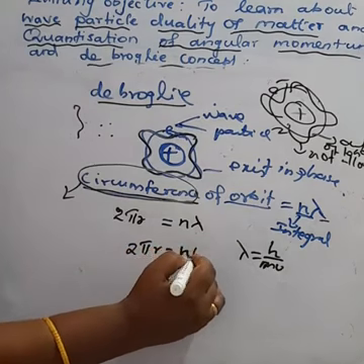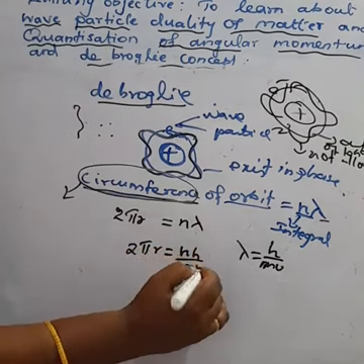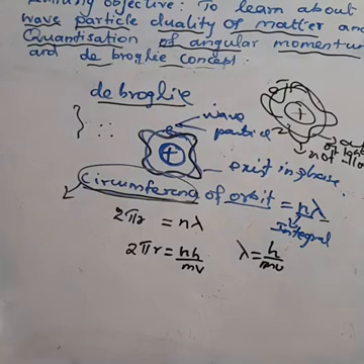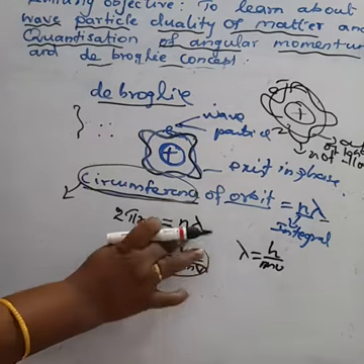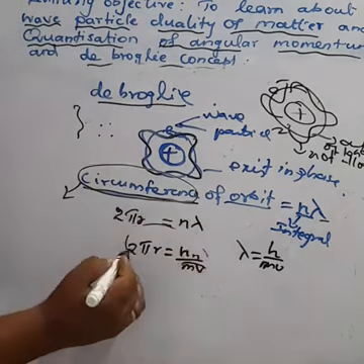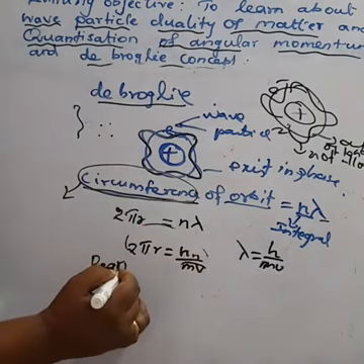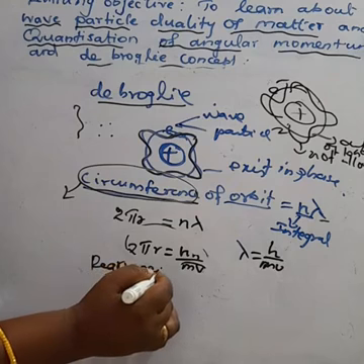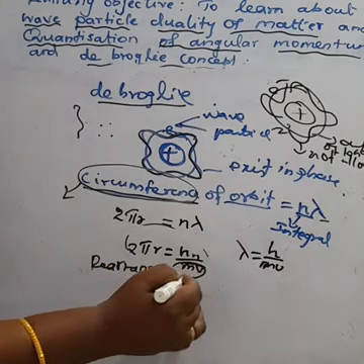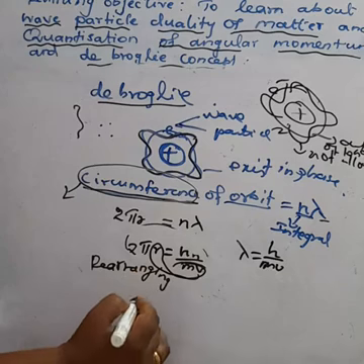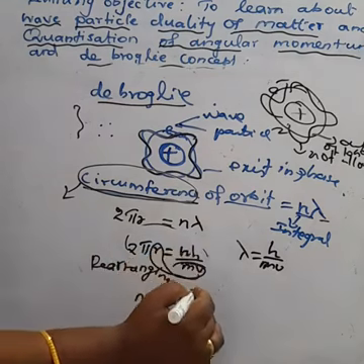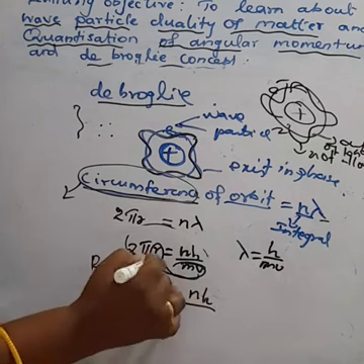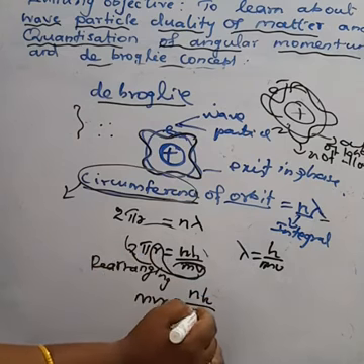And then on rearranging the above equation, mvr is equal to nh by 2 pi. You know, mvr means angular momentum.